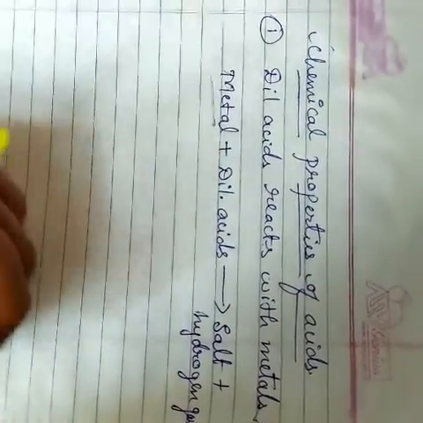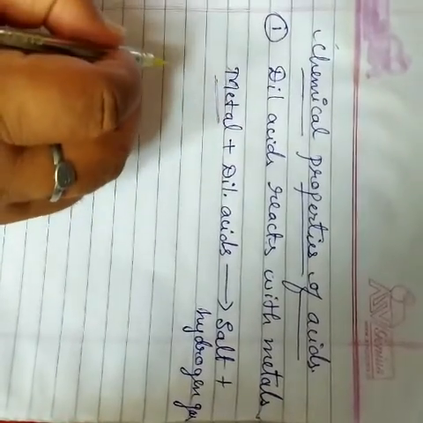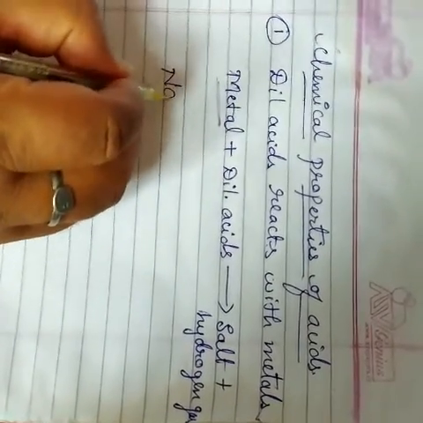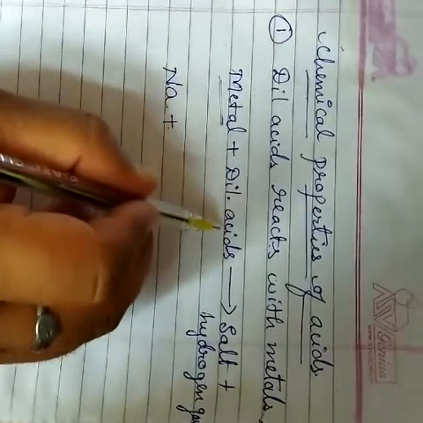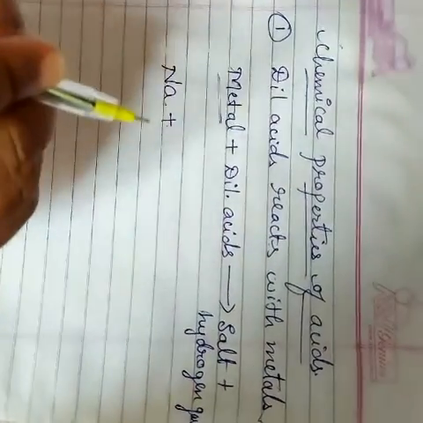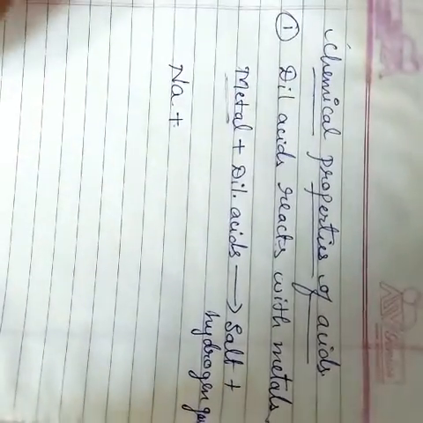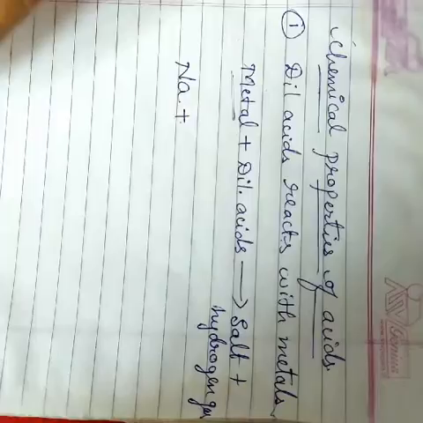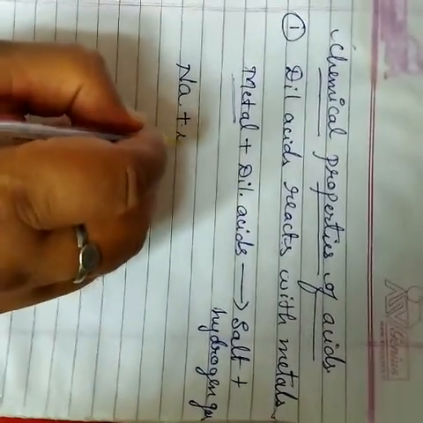So say for example, you take any example of metal, here we are taking sodium, plus you take a dilute acid. Do you know what a dilute acid is? The concentration of acid is less. It means the amount of water is more and the acid quantity is less, that is called dilute acid. We are taking dilute